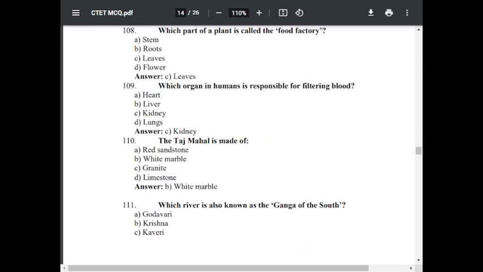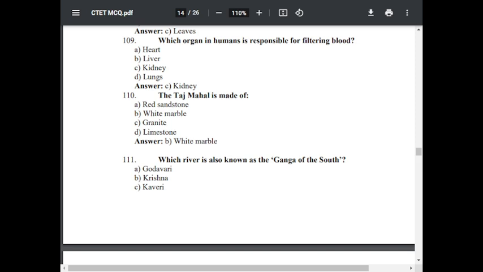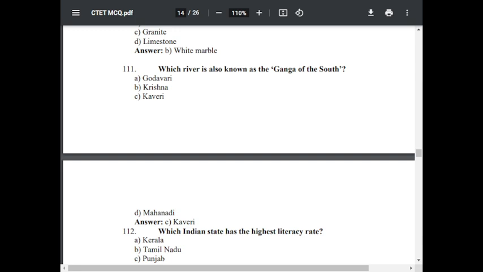Question number 111. Which river is also known as Ganga of South? Option A Godavari, option B Krishna, option C Kaveri, option D Mahanadi. The correct answer is Kaveri.